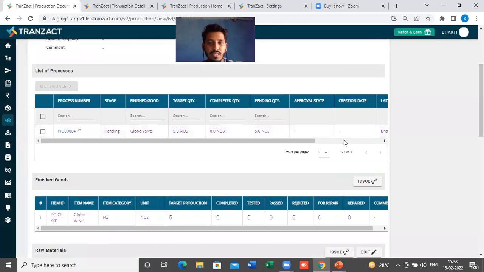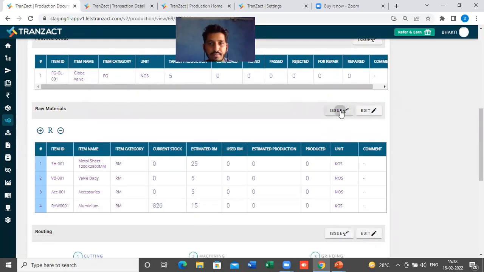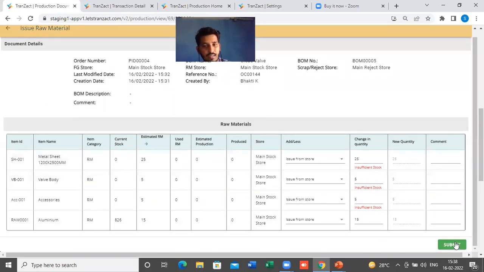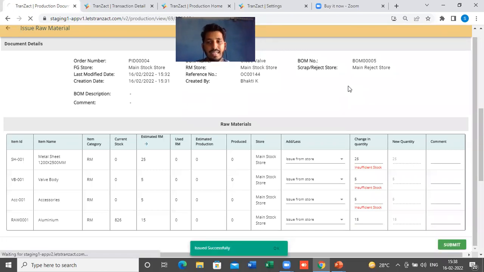I will click on issue for this raw material, and click on estimated raw material. Even though it is showing a warning that there is insufficient stock, if I submit it, that means I am sending a requisition to my store team, saying I want this raw material. So the stock will get reduced automatically from my inventory, and the stock will go into negative. It will show you a negative.